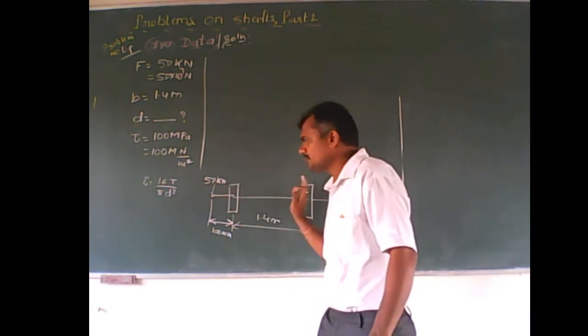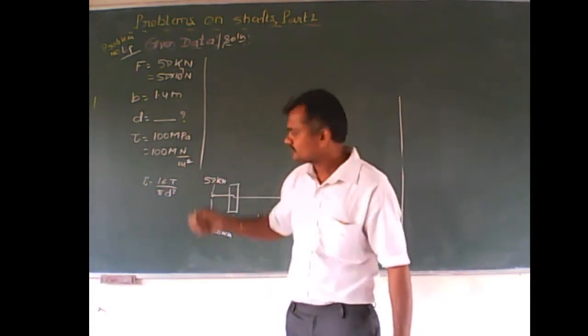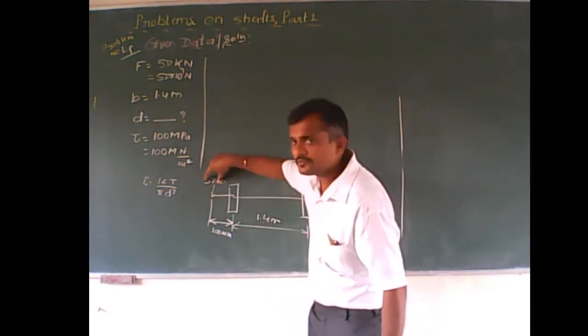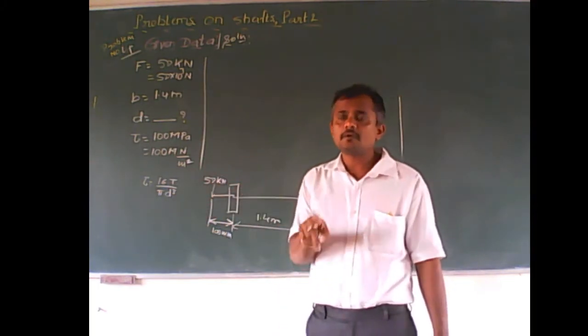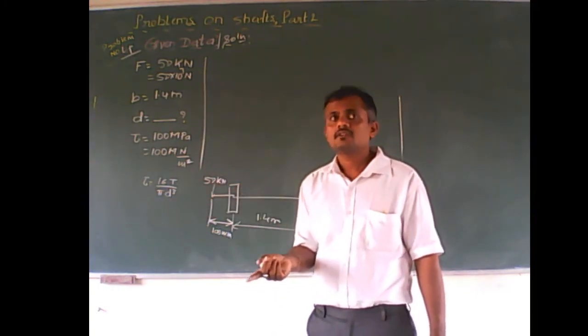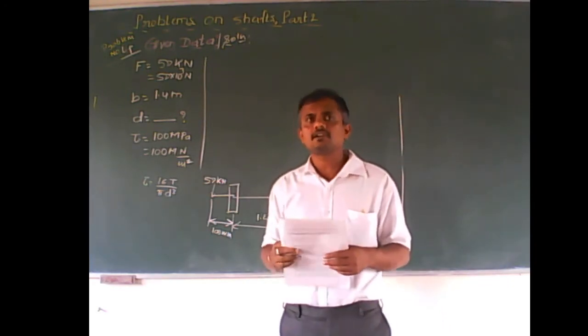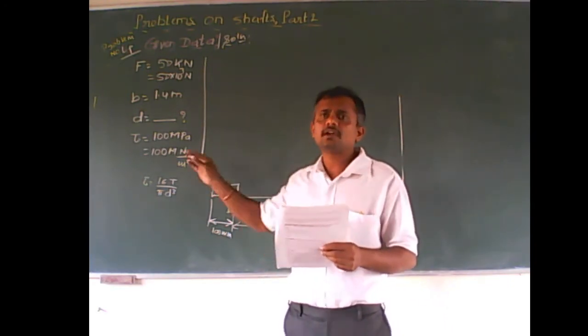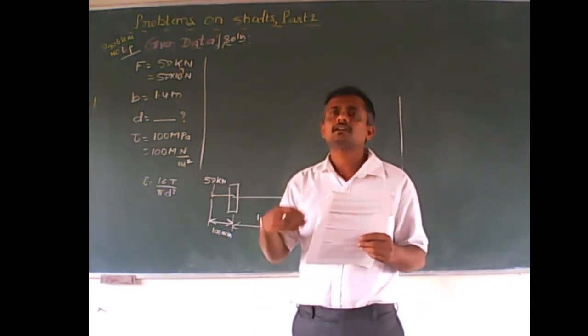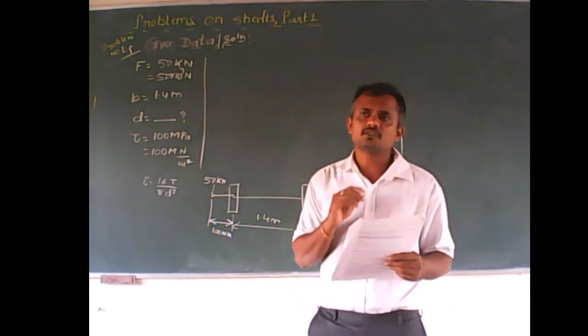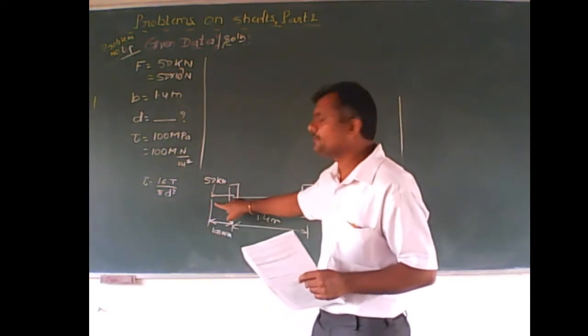So if power and N are not given, then we can calculate the value of the diameter, which you have to select for this railway wheel, by another method. That is, as you know, we can get the bending moment.